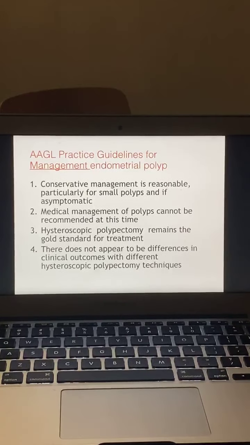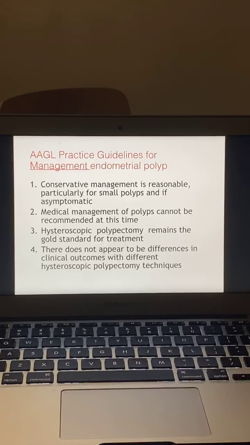What is the AAGL practice guideline for management of endometrial polyp? The recommendations are that conservative management is reasonable, particularly for a small polyp and if asymptomatic. Medical management of polyp cannot be recommended at this time. Hysteroscopic polypectomy remains the gold standard for the treatment. There does not appear to be a difference in clinical outcome with different hysteroscopic polypectomy techniques like use of a morcellator, scissor or a resectoscope. The outcome is the same.